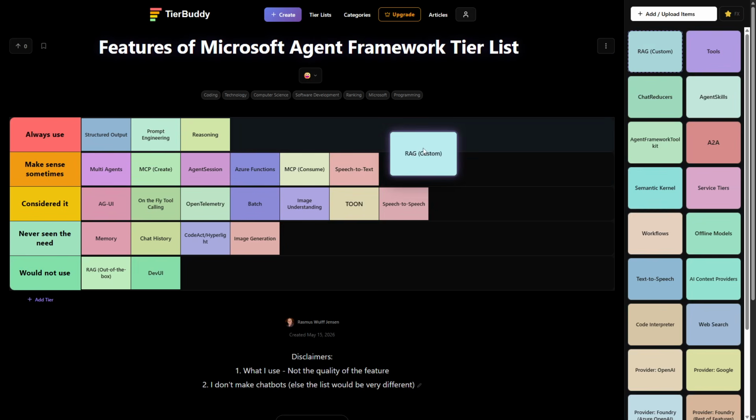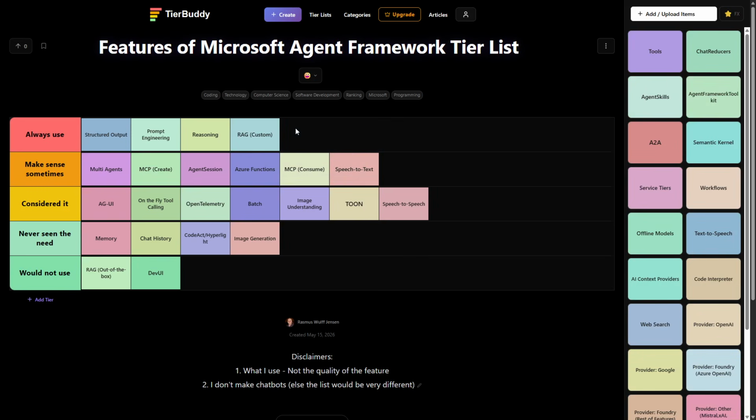RAG, in that RAG you build yourself, definitely needs to go up in always use. Almost all of the features I make have RAG involved, but not every single one of them, so it probably is the last up here. But RAG is by far what I do the most. It's agents built on top of business data, built on custom data, and not just world knowledge.